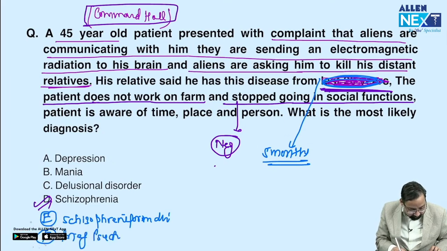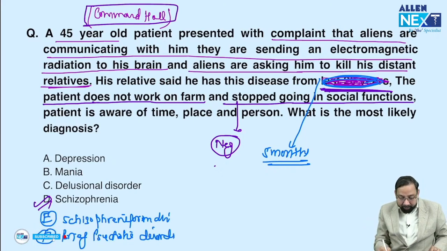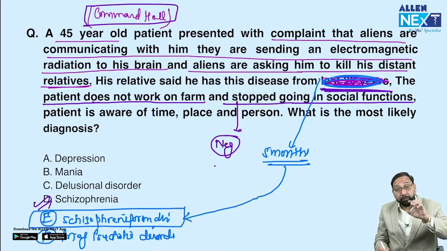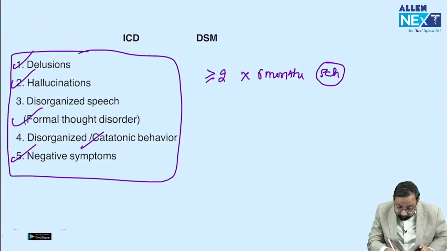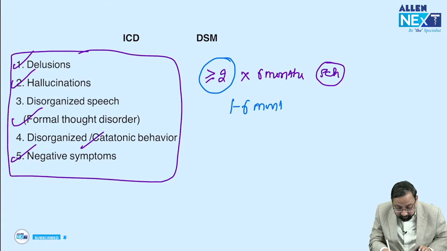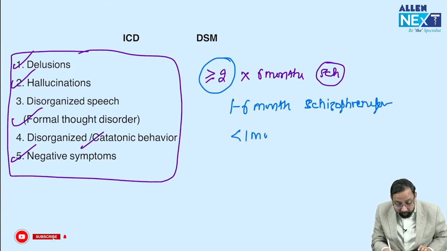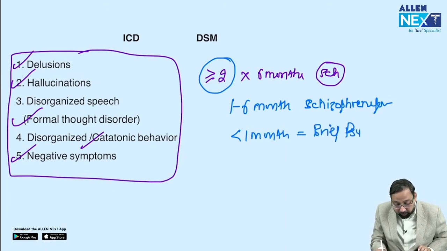Brief psychotic disorder. What would be the answer? Yes, schizophreniform disorder. If only 5 months, means these 2 or more symptoms from 1 month to 6 months, then schizophreniform disorder. Okay. If less than 1 month, then the diagnosis would be brief psychotic disorder.